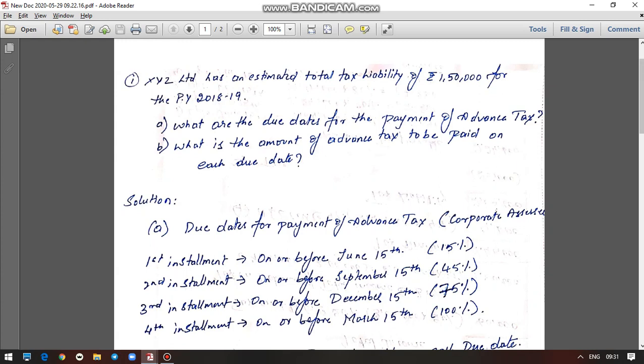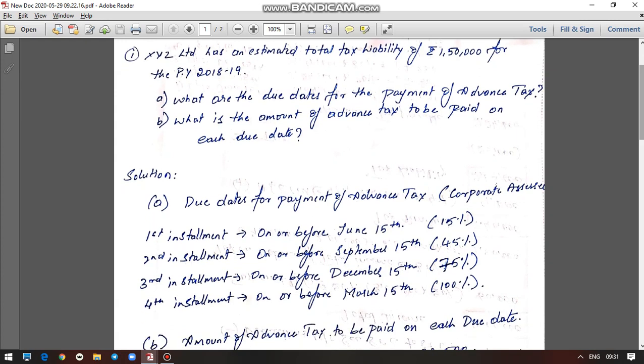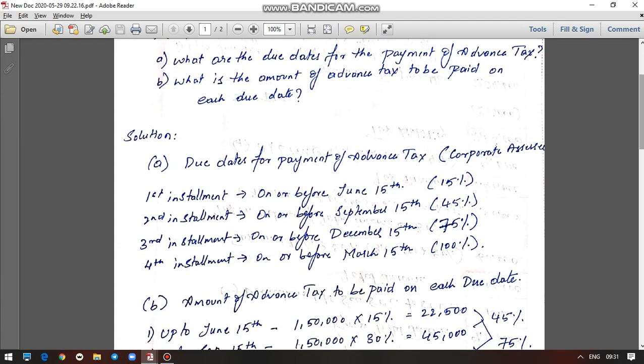So we have answered the first question. Please remember these dates. The due date for the first quarter is June 15th, for the second quarter it is September 15th, for the third quarter it is December 15th, and for the fourth quarter it is March 15th. Please remember these due dates along with the percentage of payment of advance tax. This is also very important.